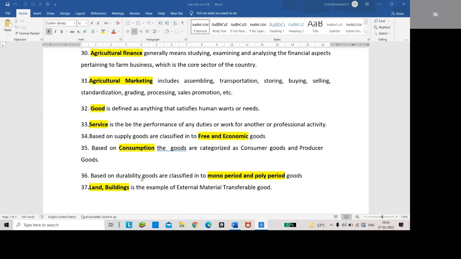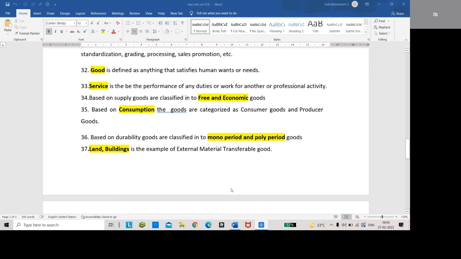Based on the durability, goods are classified into monoperiod goods and polyperiod goods.